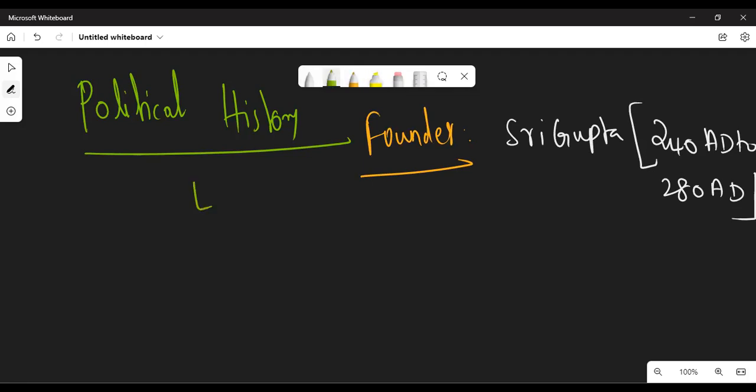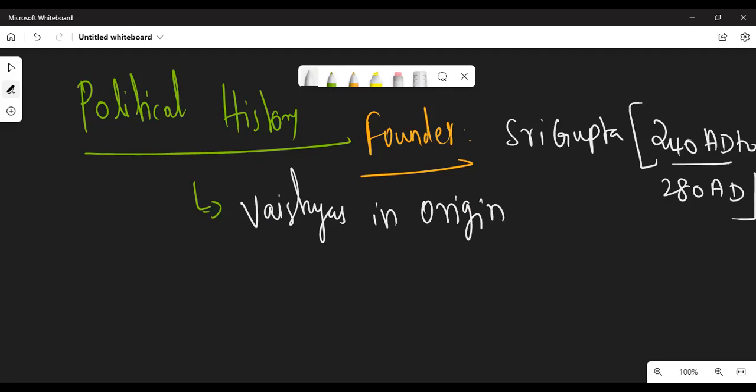Sri Gupta was a Vaishya in origin. Vaishyas usually practice trade as well as agriculture. The Vaishyas are traders and agriculturists. The timeline of Sri Gupta is 240 AD to 280 AD, a Vaishya by birth. Sri Gupta was given the title of Maharaja.